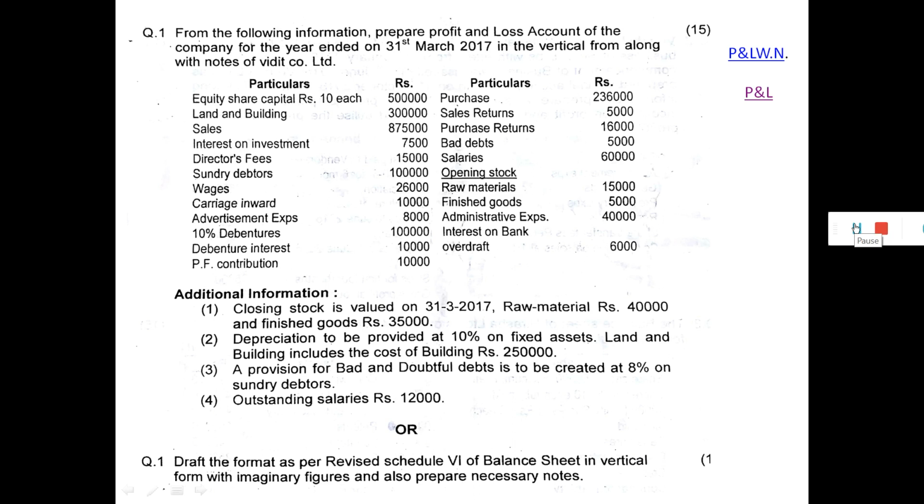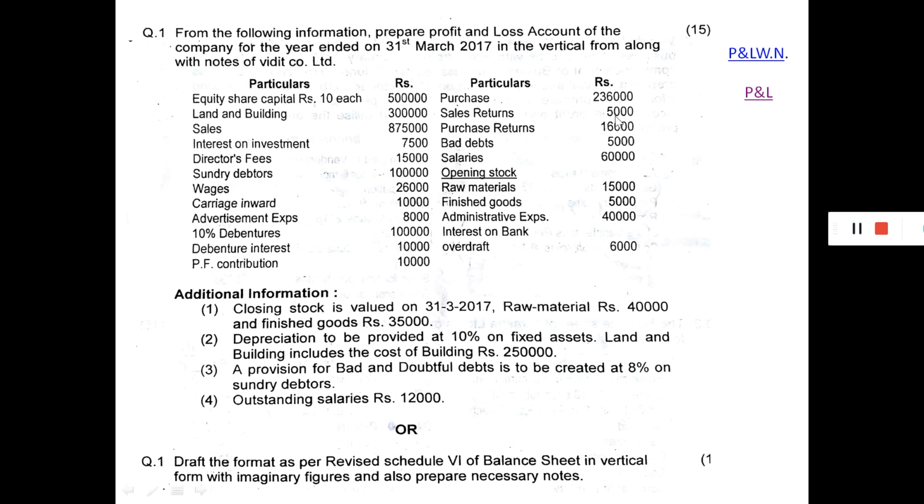After the PF contribution 10,000, next 2,36,000 rupees will be considered as purchases in the cost of material consumed, note 3.